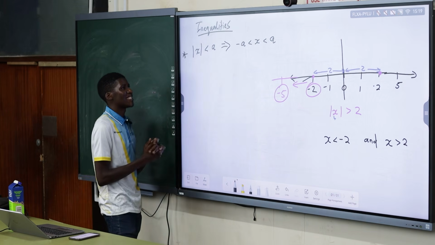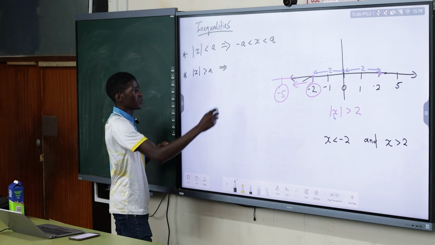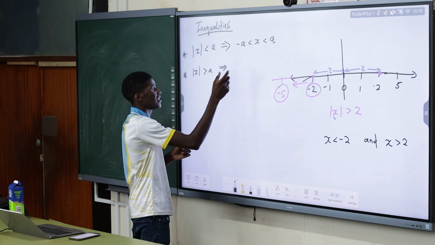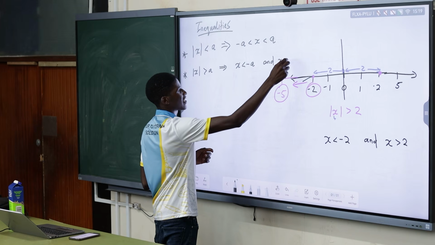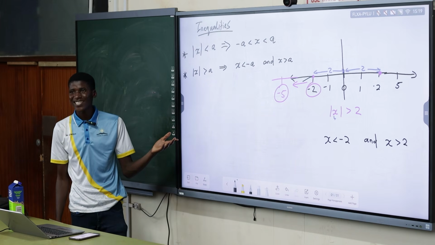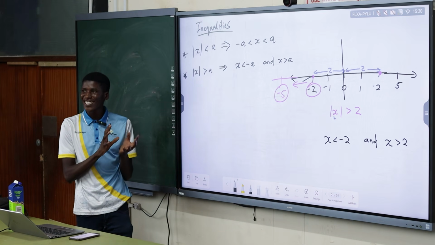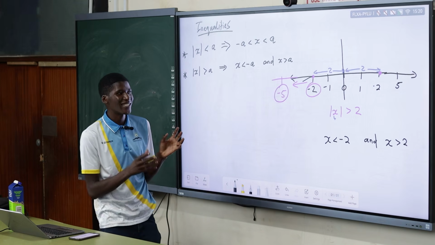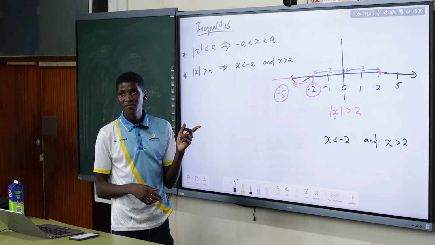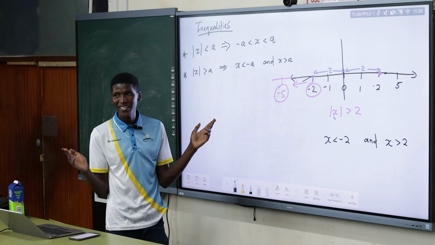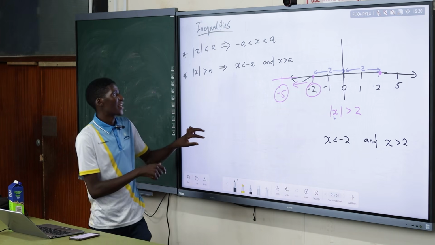So now we take it generally. We say the absolute value of x is greater than a implies what? It implies that x must be less than negative a, or x must be greater than positive a. We write it in a general way, where a can be any number and x can be any number. We are used to writing things in a general way, because you are generalizing, not using actual numbers. You can use any other set of numbers to do the same thing, but now the illustration I will have for you. All right, let's look at